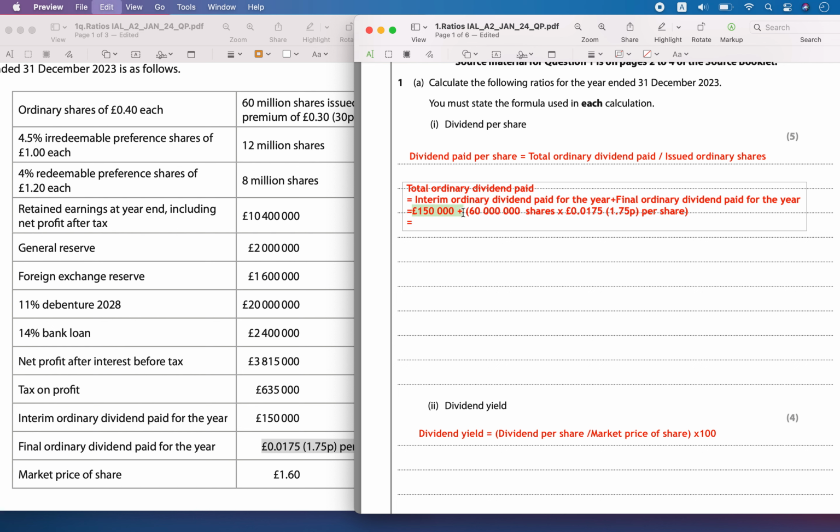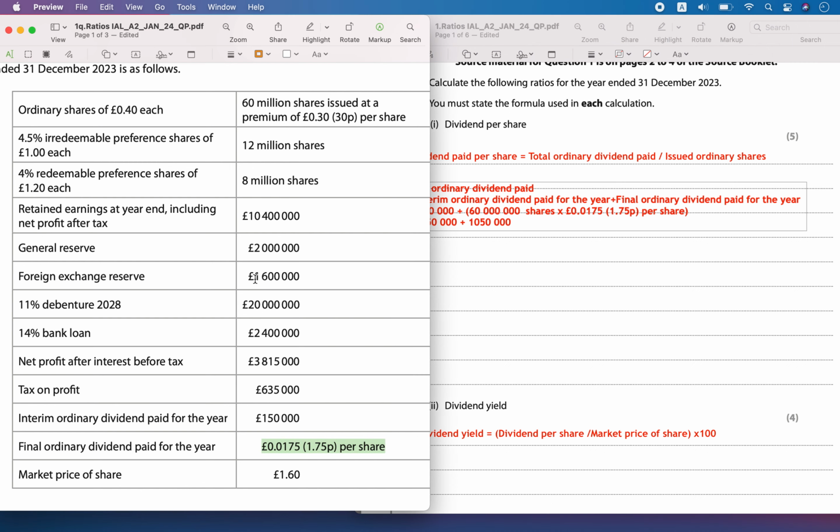So that is equal to 150,000 plus 60 million into 0.175, which is going to be 1,050,000 pounds.